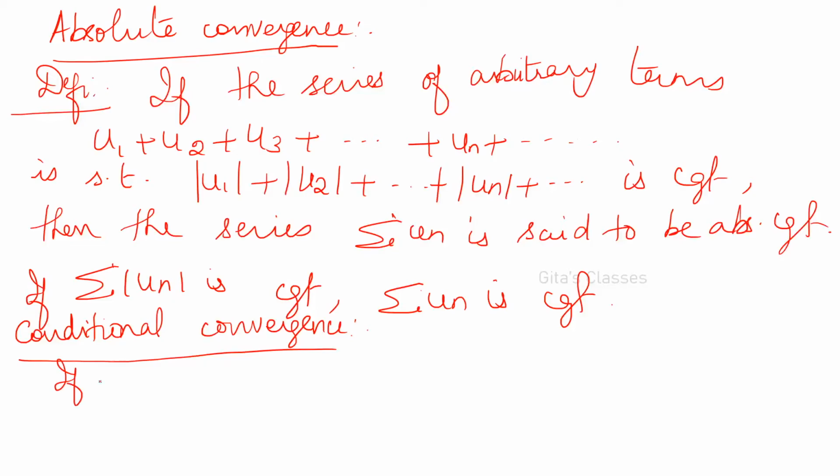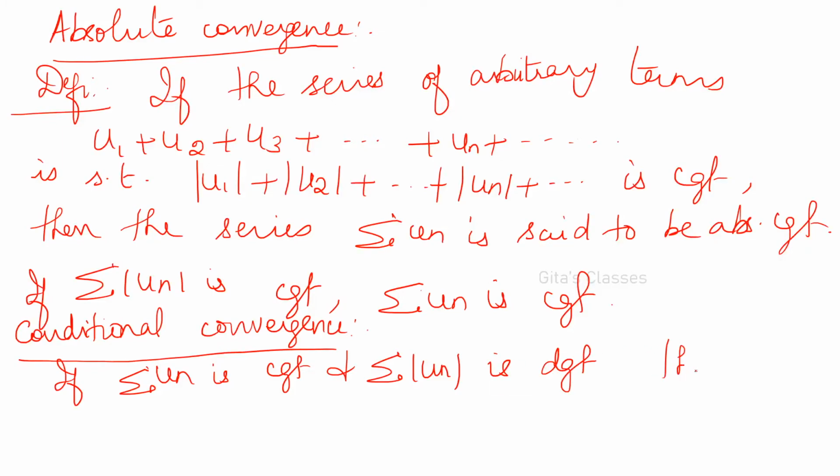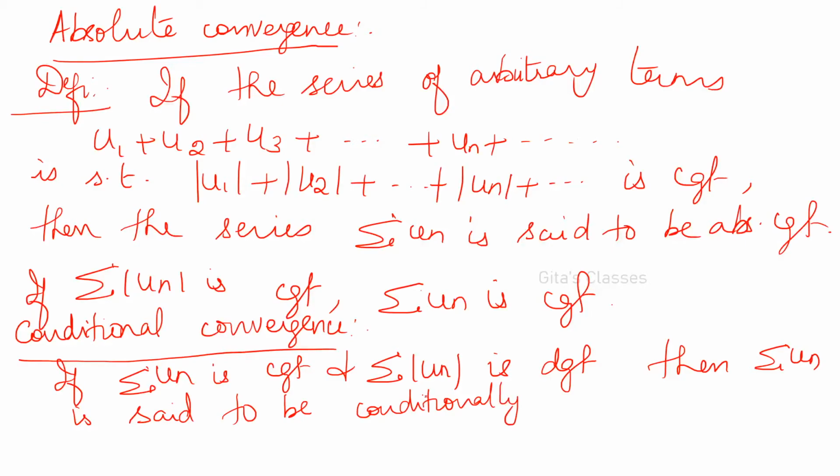So if sigma un is convergent and sigma modulus of un is divergent, then sigma un is said to be conditionally convergent. Okay. If both are convergent, then it is absolutely convergent. If sigma mod un is divergent and sigma un is convergent, then it is said to be conditionally convergent or semi-convergent, you can say.